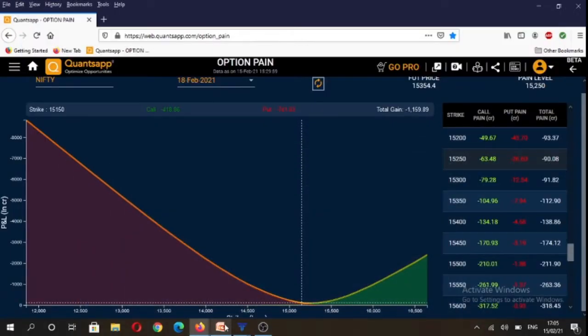So if we start by analyzing options open interest data, you will see that option max pain data suggests that the max pain level has shifted upwards from 15,100 to 15,250 levels for 18th February weekly expiry contract. So if market was to expire around 15,250 levels on 18th February, in that scenario, option writers are going to suffer the least amount of losses, theoretically speaking.